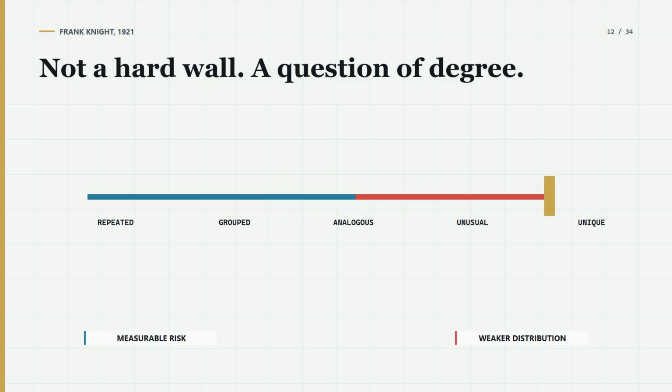He used risk for uncertainty that could be measured across a group and uncertainty for situations where no reliable distribution could be established, often because the case was too unusual. Knight's argument is often simplified into a hard wall.